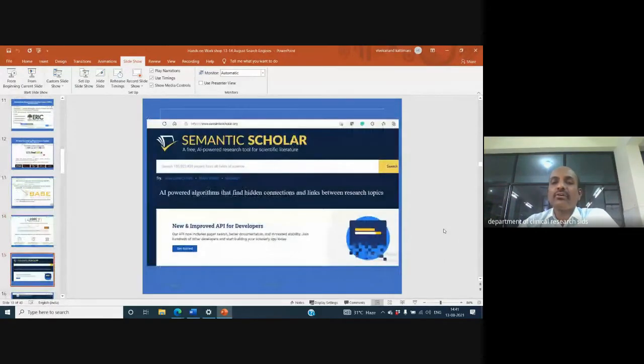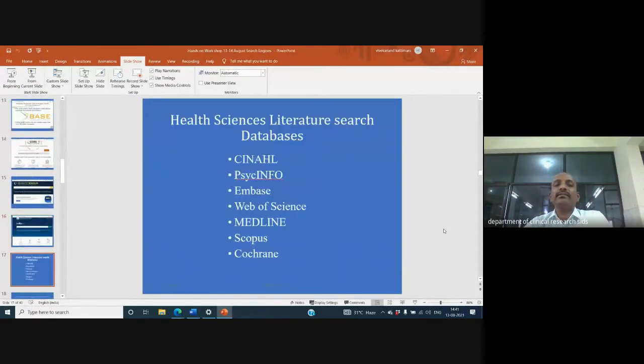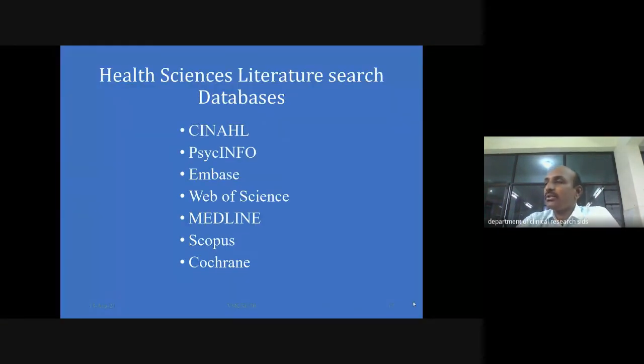Then this is Semantic Scholar. So I hope till this point I am clear. Okay, now we are going to talk about the database. There was one question from one of the participants: what are the databases and what's the difference between the search engines? I hope I am clear with the search engine. A search engine is something which is going to grab the data from the database. So let us talk about the databases.